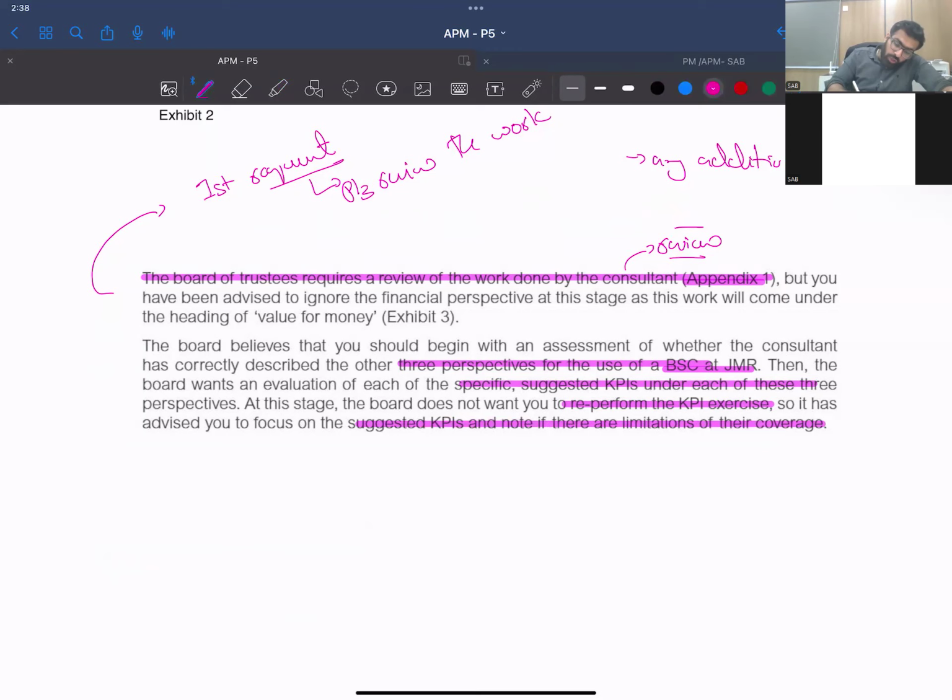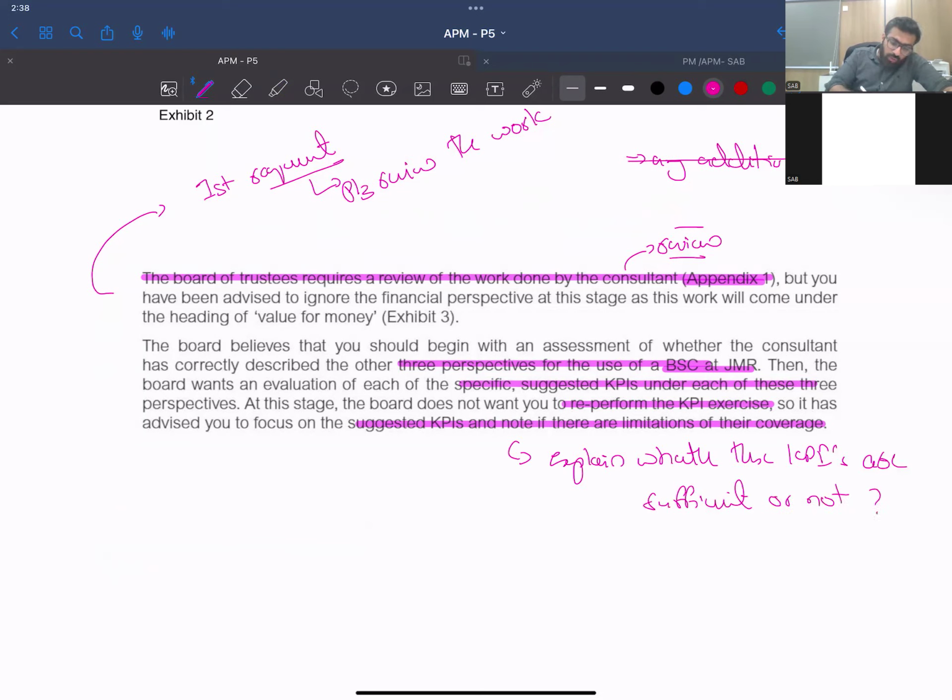So they don't want you to do this. They want you to explain whether these KPIs are sufficient or not.